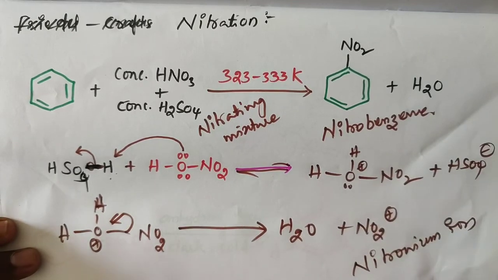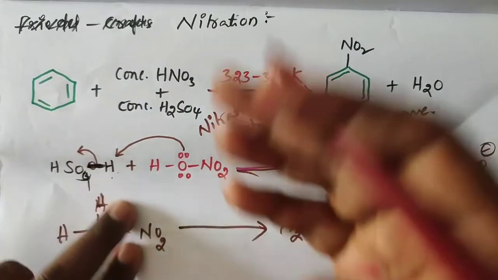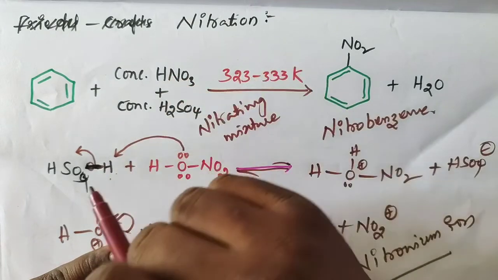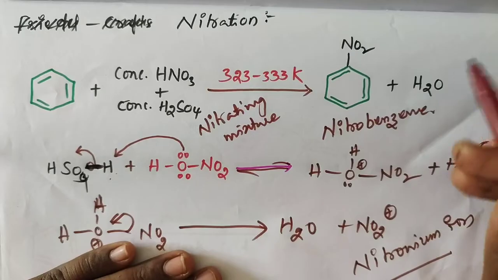ion. Okay, this NO2 is going to substitute on benzene, following the same mechanism as Friedel-Crafts alkylation and acylation. We get the product NO2, nitrobenzene.